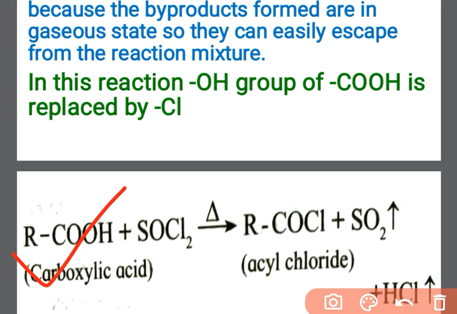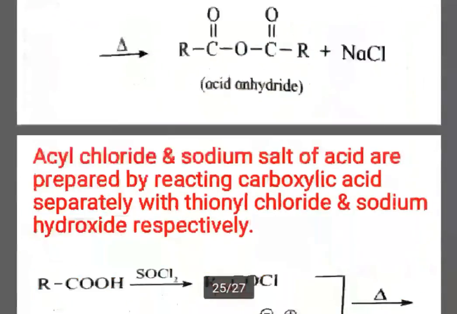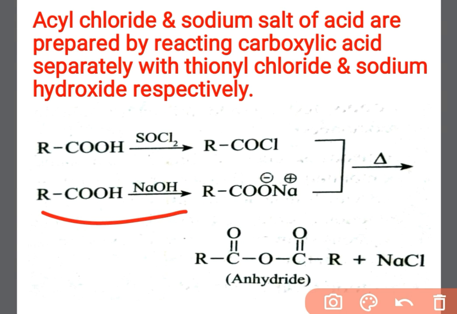Next is the formation of sodium carboxylate. For this, treat the carboxylic acid with NaOH. So you can get the sodium carboxylate. What happens in this reaction?